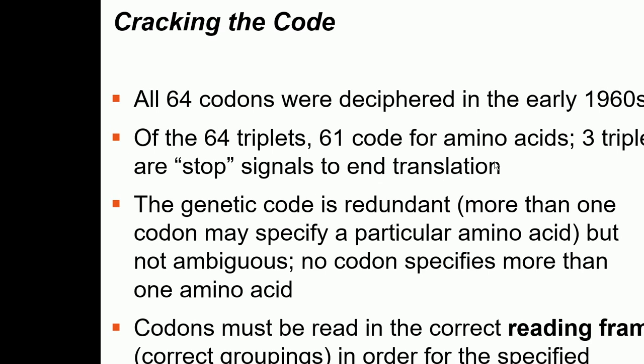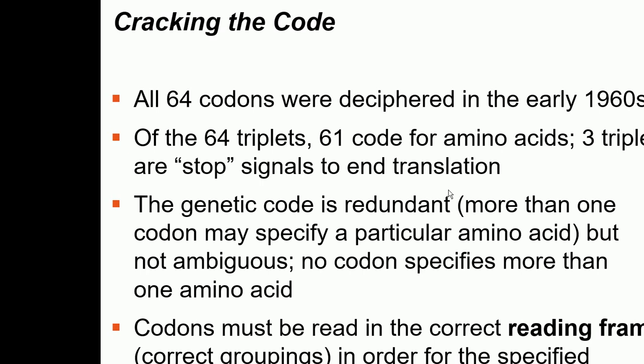But no codon specifies more than one amino acid. So the genetic code is redundant. More than one codon may specify a particular amino acid. So for one amino acid, there can be 3 codons, there can be 2 codons. But one codon does not code for 2 amino acids. I hope it's clear.